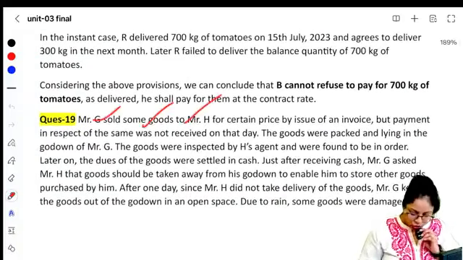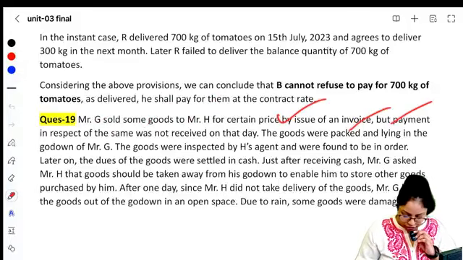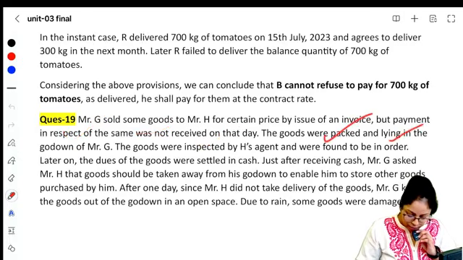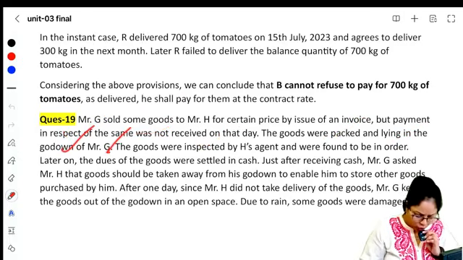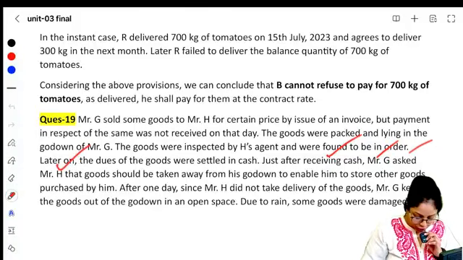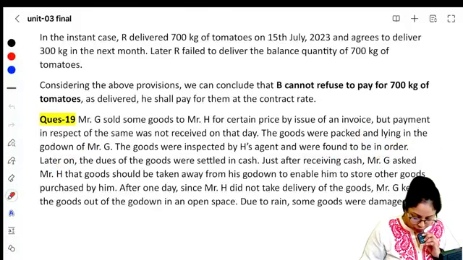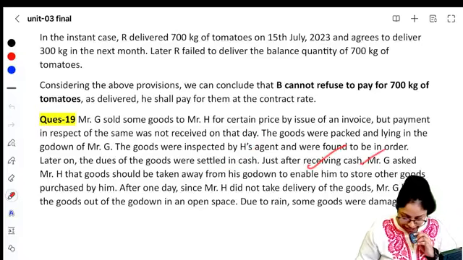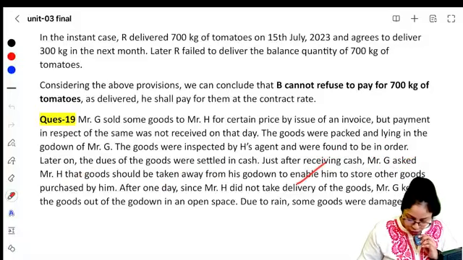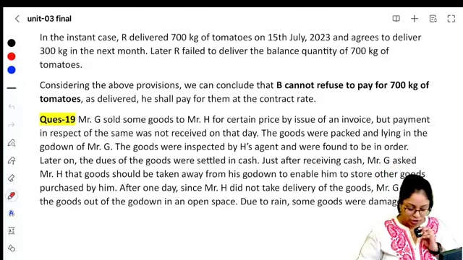G sold some goods to H for a certain price by issue of an invoice, but payment in respect of the same was not received on that day. The goods were packed and lying in the godown of Mr. G. The goods were inspected by H's agent and were found to be in order. Later on, the dues of the goods were settled in cash. Just after receiving cash, Mr. G asked H that goods should be taken away from his godown to enable him to store the other goods.